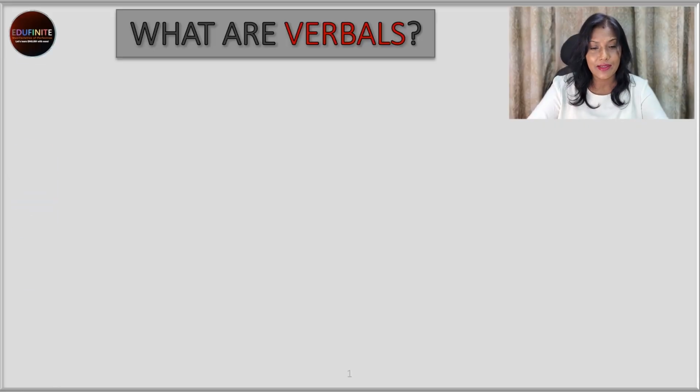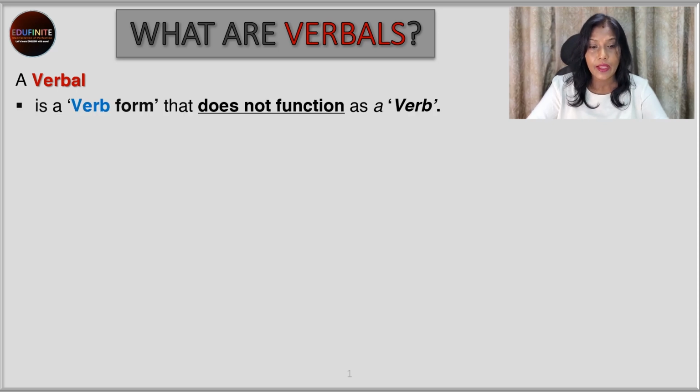What are verbals? A verbal is a verb form that does not function as a verb. Now this might be a little confusing. You might think, what is it? It is a verb form, but it does not function like a verb. Well, you can think of it like an actor. The name of the actor is his own, but he plays the role or the character, and we believe that character. So it's something like that. We'll have to see what it is. So let's look into it.